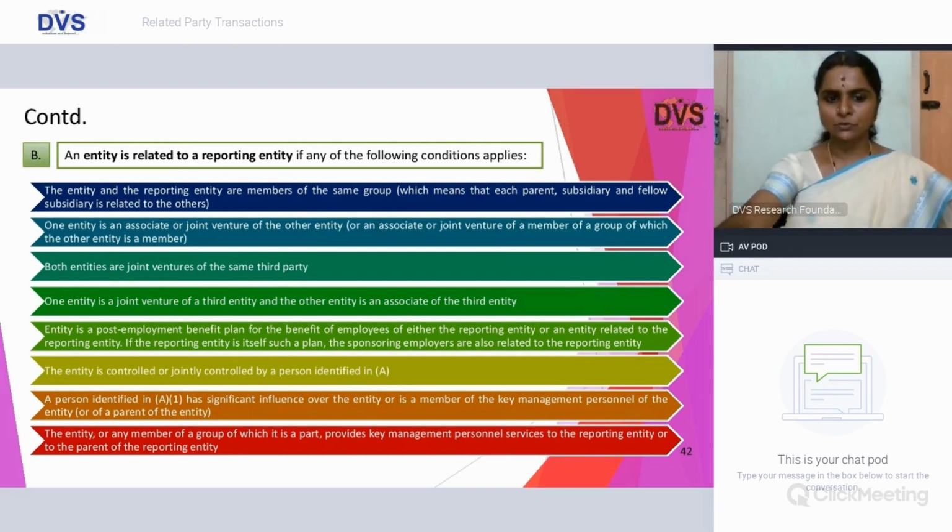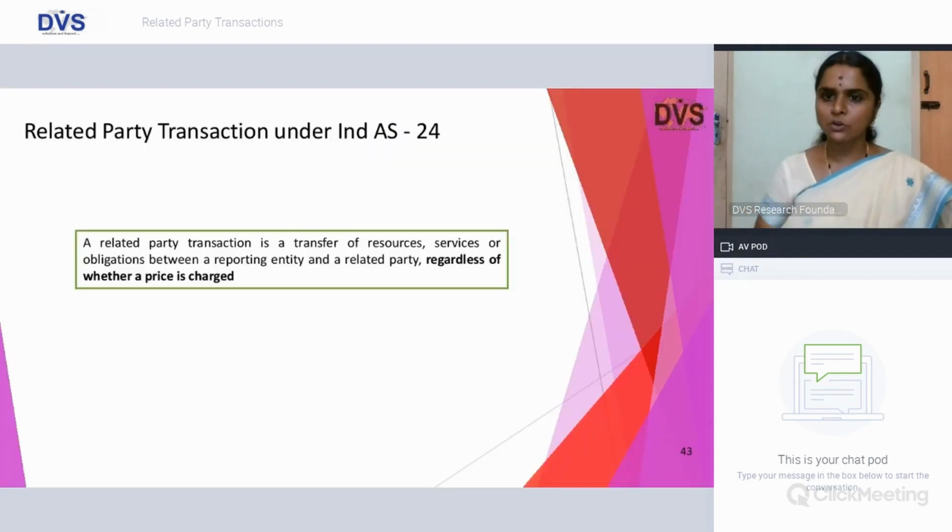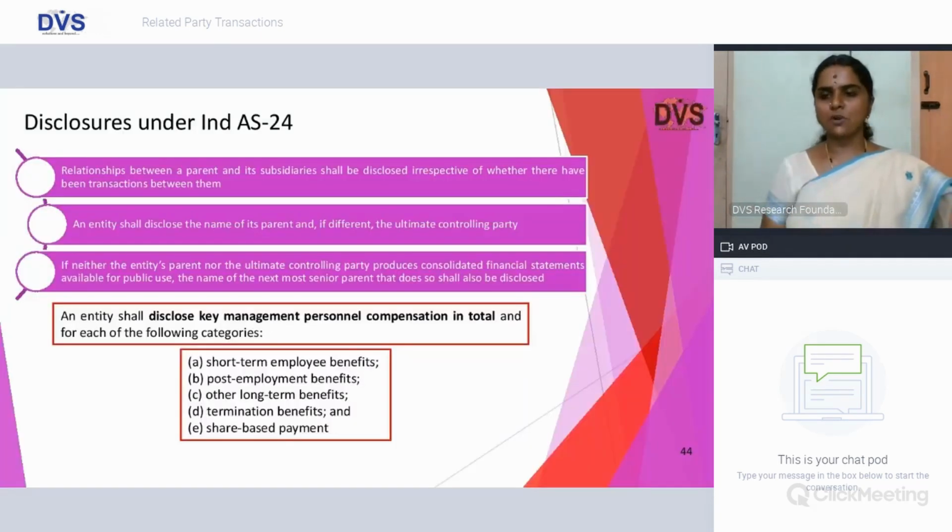An entity or any member of the group of which it is a part provides key management personnel services to the reporting entity or to the parent of the reporting entity. Again, RPT, the definition is almost the same in LODR, Ind AS 24 and AS 18, which is transfer of resources, service or obligation regardless of the price. And disclosures, the relationship between a parent and subsidiary shall be disclosed. This is quite significant to note, friends.